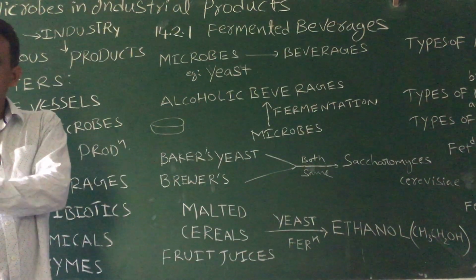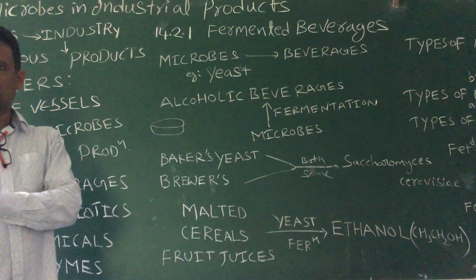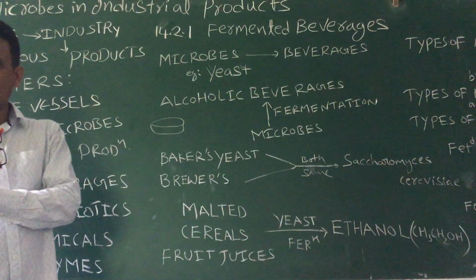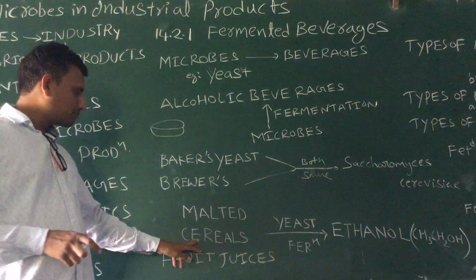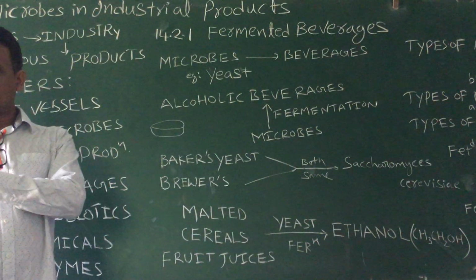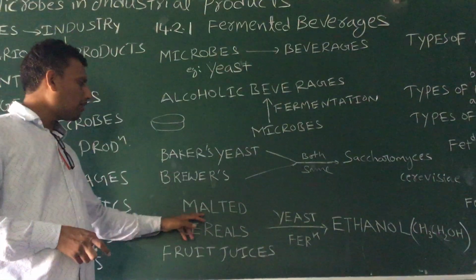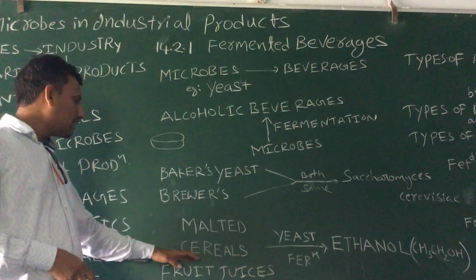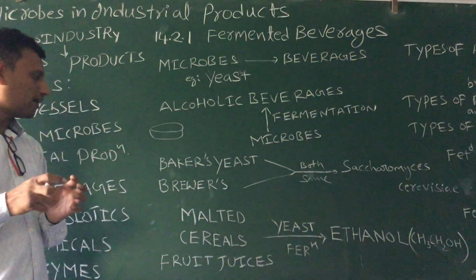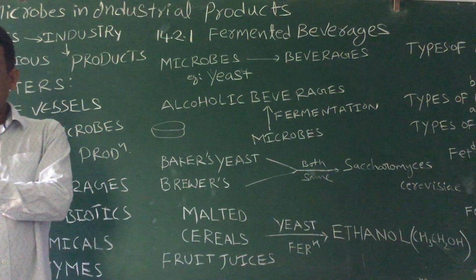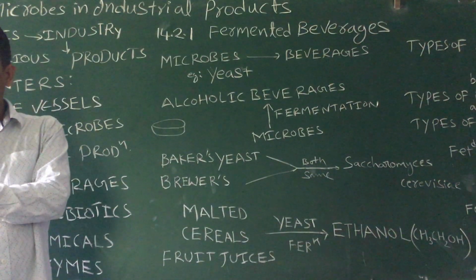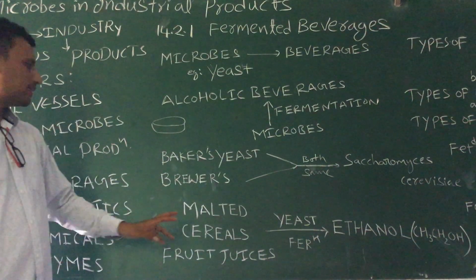During drying, what will happen? Do they continue germinating? No, they don't have enough water to grow, so they stop germinating. The grains are called malted grains or malted seeds. The germinated and dried cereals are called malted cereals.